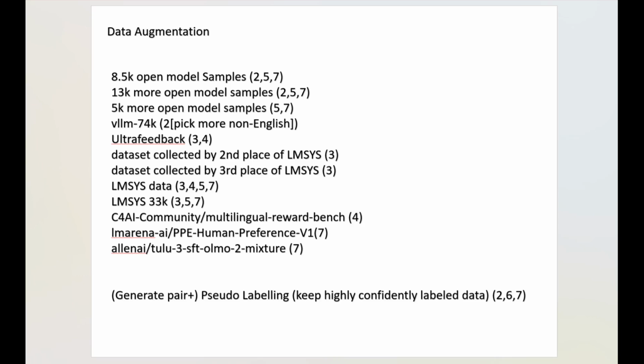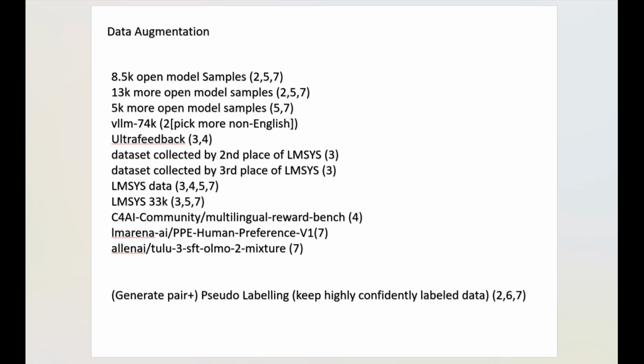Additionally, this method of generating data, annotating it, and then training models is very computationally intensive. So winning prizes in this competition requires significant investment in computation resources.